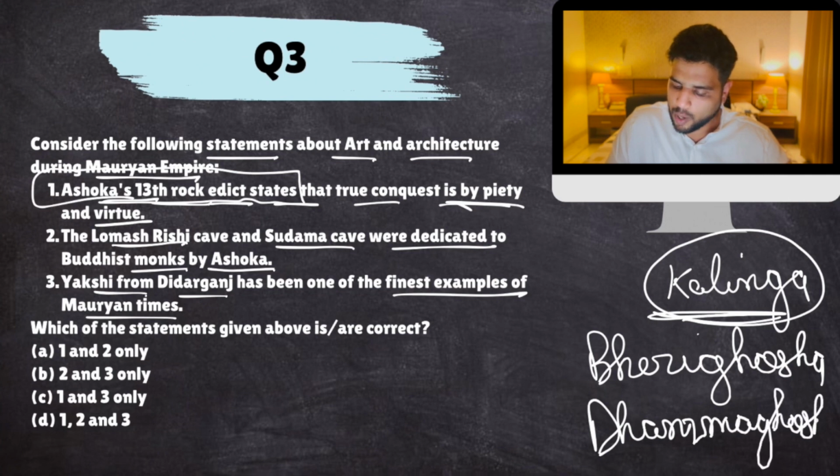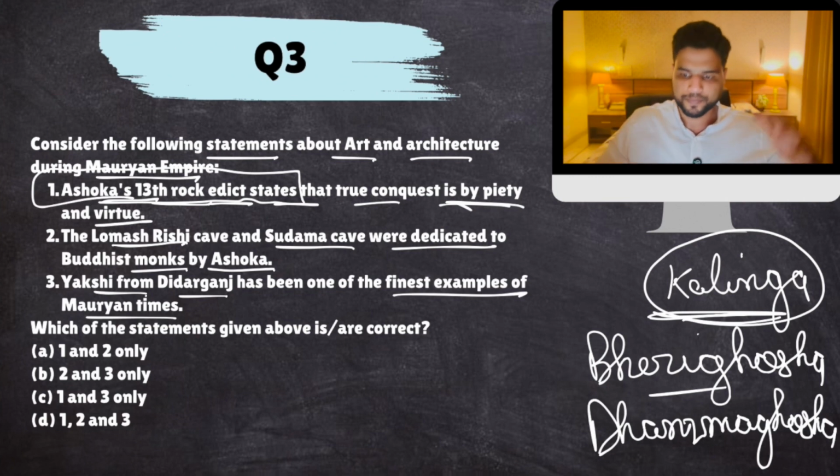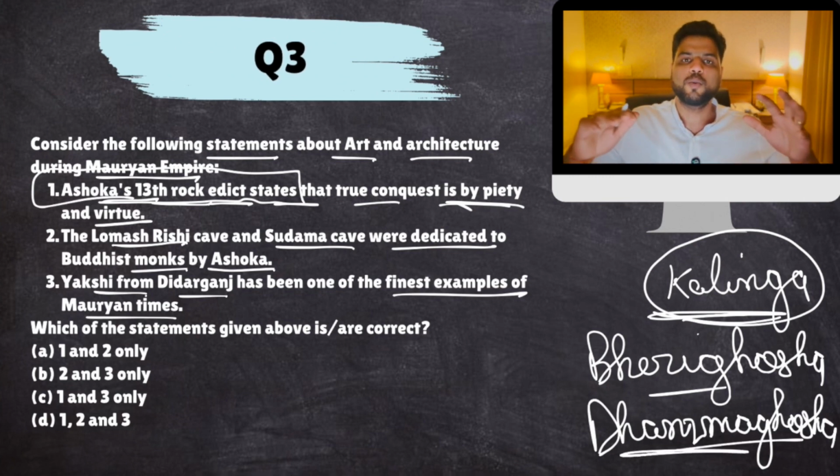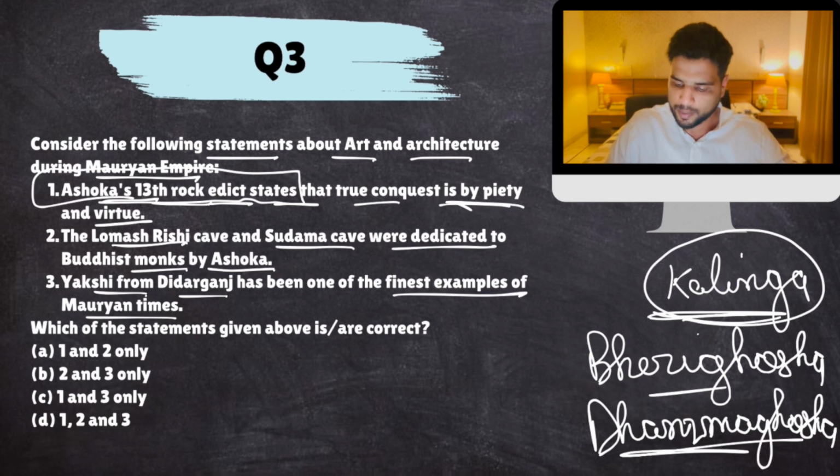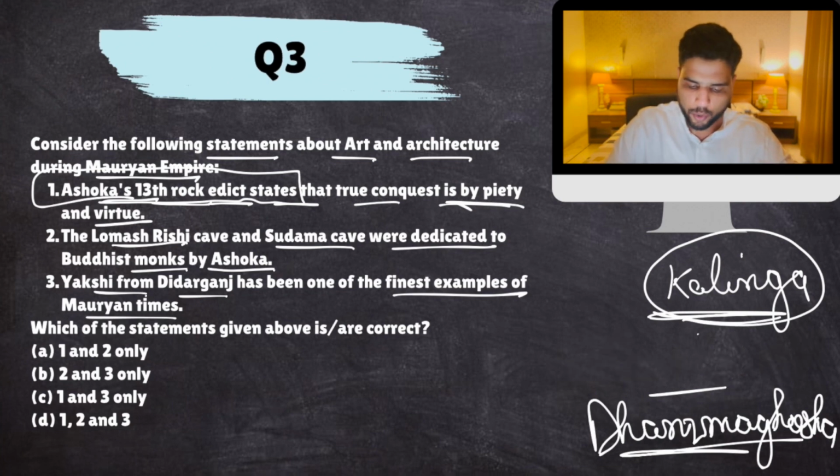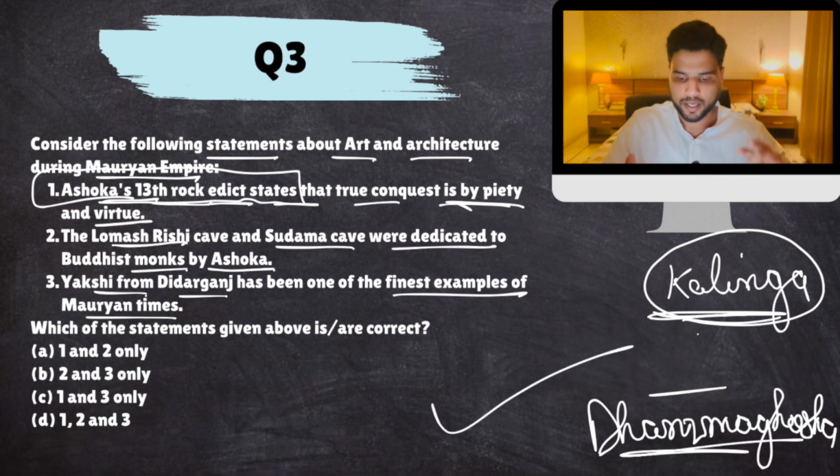So Ghosh is sound. Bheri Ghosh means the sound of war drums. Dhamma Ghosh, he said, now the sound of Dhamma will be there. So he's abandoning Bheri Ghosh and now he's going for Dhamma Ghosh. That's the Kalinga rock edict. So yes, this is correct.